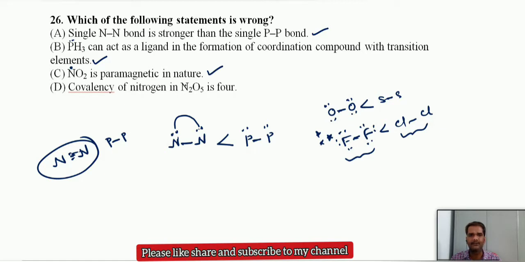Covalency of nitrogen in N2O5. Anyhow, nitrogen covalency should not exceed 4. The maximum should be 4 only. If you see the structure of N2O5, you will come to know the covalency. Here the maximum bonds around a nitrogen atom is 4 only. For any one of the nitrogens, you can see a maximum of 4 bonds. So the statement that is wrong is the first one, and these 3 are correct only.